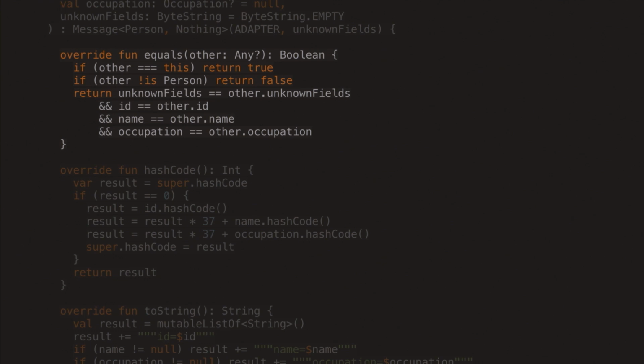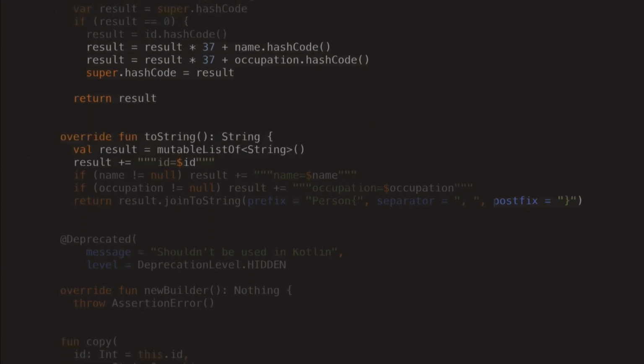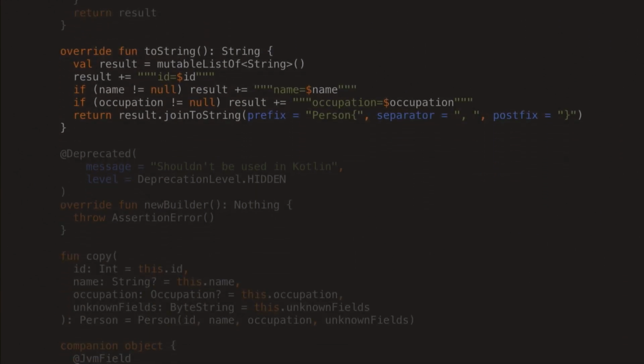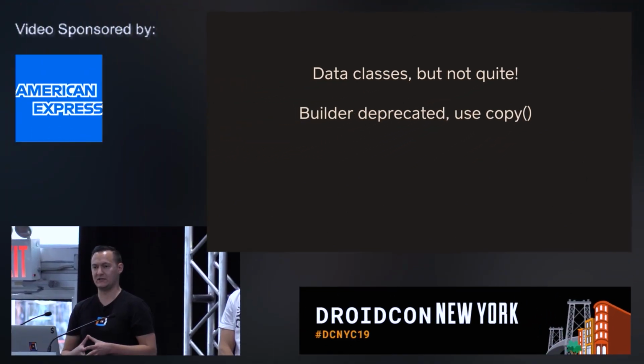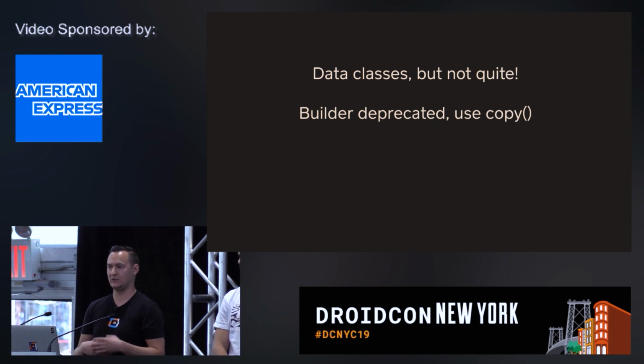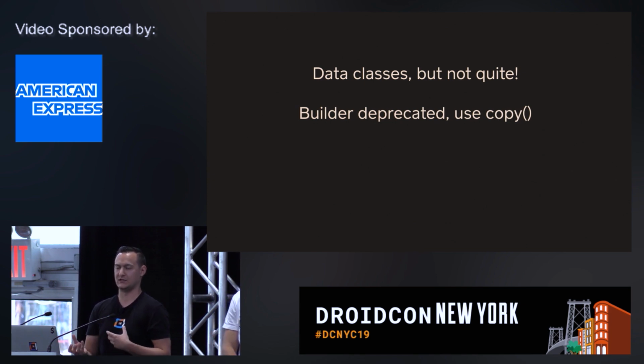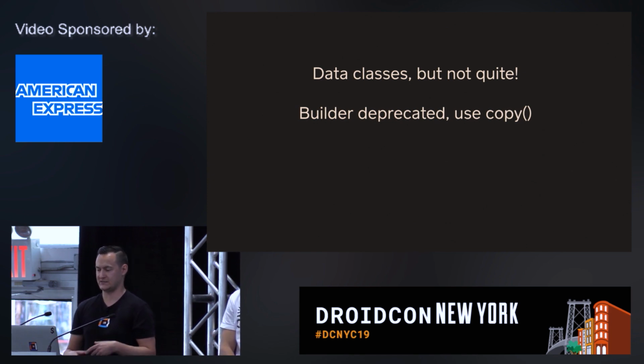So you have the equals method generated, you have the hash code, you have the toString. So they're still present, and as a consumer of this class, you don't really care whether the implementations come from a data class or basically wire. Another thing is that we deprecated the builders. So builder was a type that would be generated for each message, and it will allow you to construct the instances and basically reuse them.